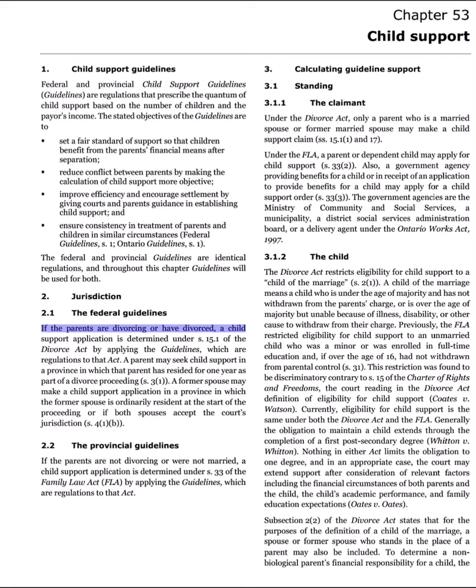If the parents are divorcing or have divorced, a child support application is determined under S15.1 of the Divorce Act by applying the guidelines, which are regulations to that act. A parent may seek child support in a province in which that parent has resided for 1 year as part of a divorce proceeding. S3.1. A former spouse may make a child support application in a province in which the former spouse is ordinarily resident at the start of the proceeding or if both spouses accept the court's jurisdiction. S4.1.B. 2.2 The provincial guidelines.